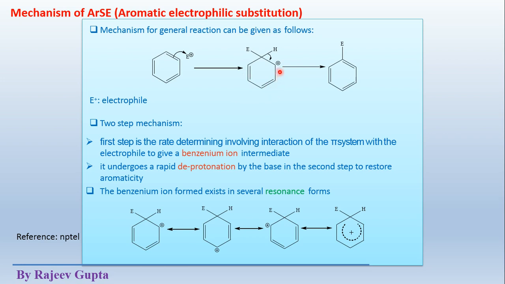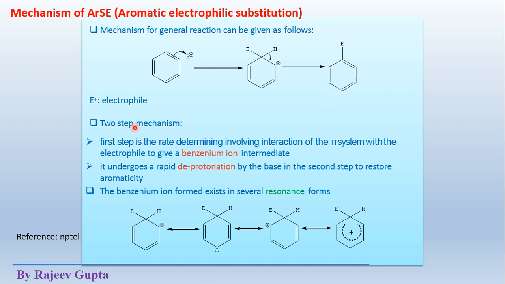complex. Now after this addition, the elimination step, which is the second step, takes place, where this hydrogen is removed as H plus ion and leaves these sigma bonding electrons to this ring and converts these electrons into pi electrons, and the aromaticity of the product is completed or gained. So the reactant and product, basically both are aromatic in this aromatic electrophilic substitution reaction.